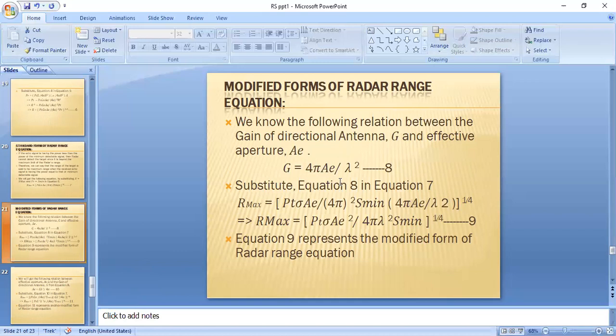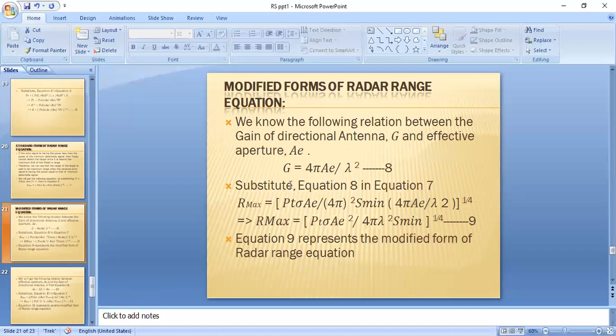This is the standard form of gain equation. G is equal to 4 pi A by lambda square, where A is the effective aperture of an antenna, lambda is the wavelength, and G is the gain of the antenna. Substitute equation 8 in equation 7. So substitute this equation in the standard form of equation in terms of S minimum.